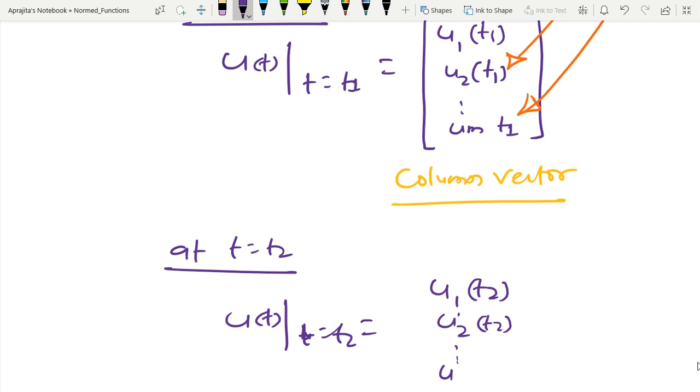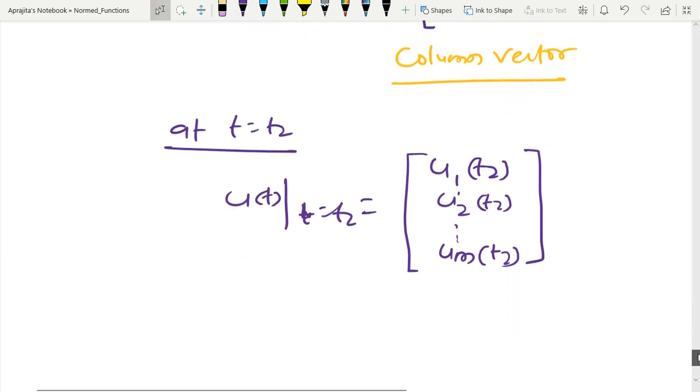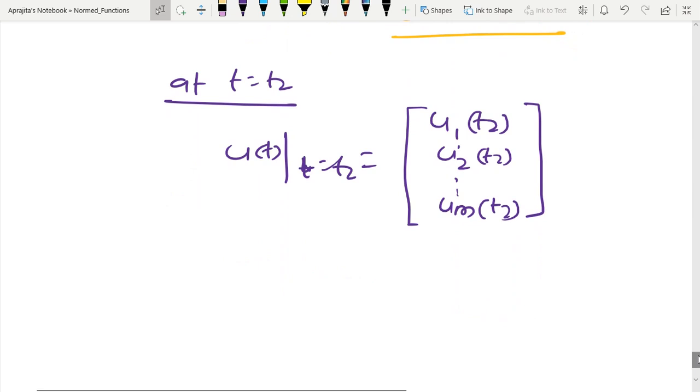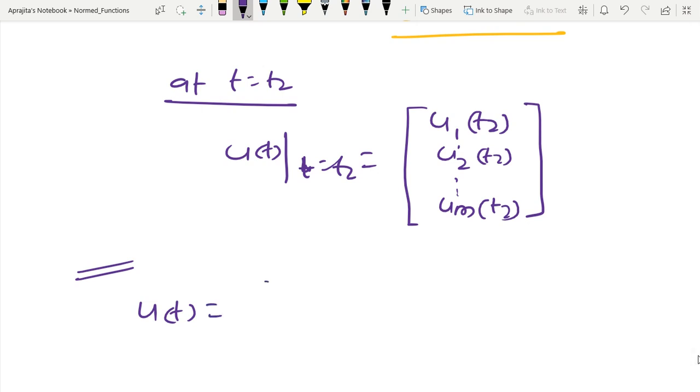In this way, if you interpret the functional space, that is nothing but I have this kind of thing. So u(t) is filled with something like u1(t1), u2(t1), ..., um(t1), and this is because there are m number of spaces.